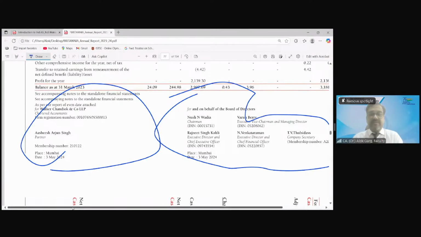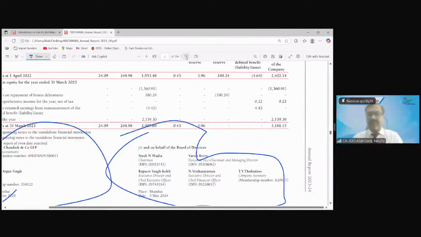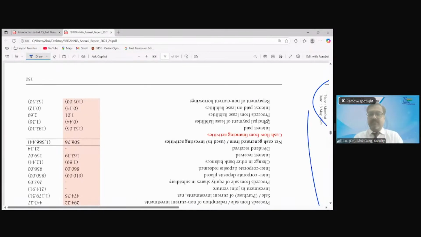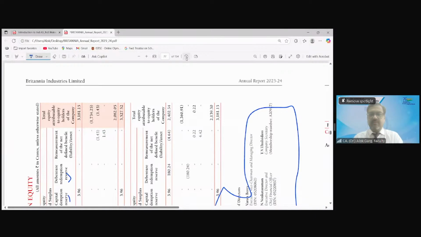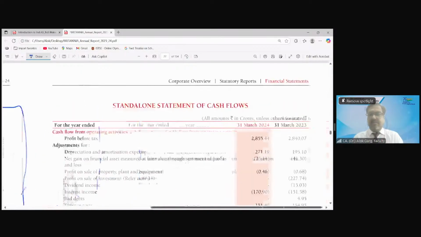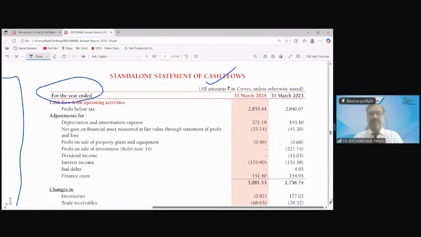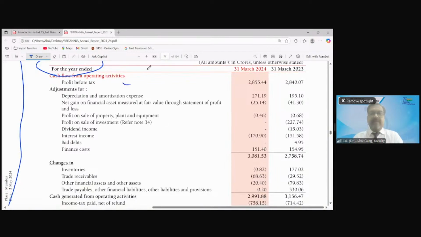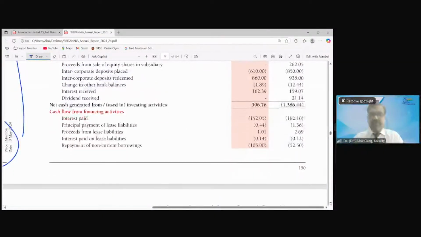Then there is a statement of cash flows. What is the statement of cash flow? Statement of cash flows for the year ended. Okay. Operating activity, investing activity, and financing activity. So the statement of cash flow is also for the year ended. There are three kinds of activity we will also cover in Ind AS 7.